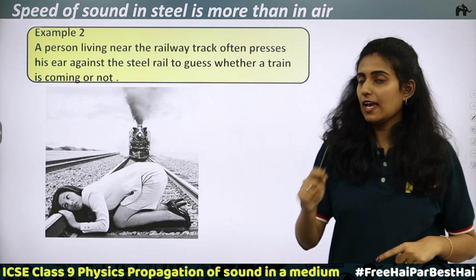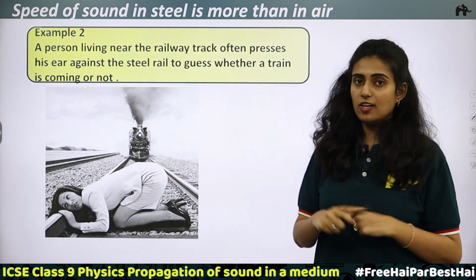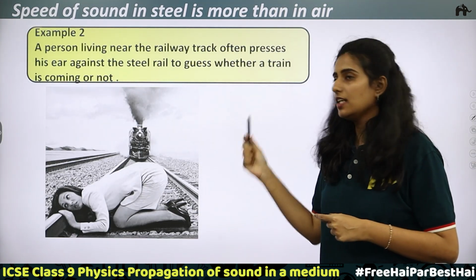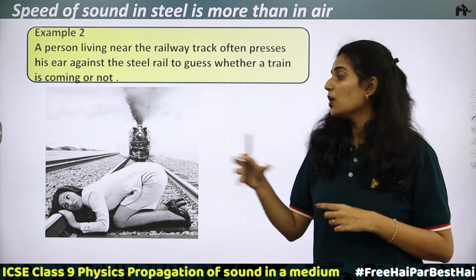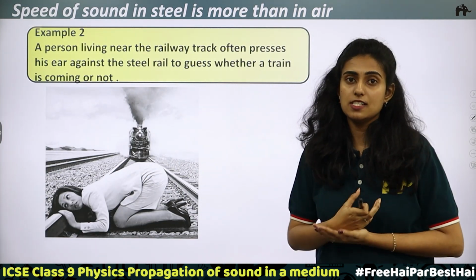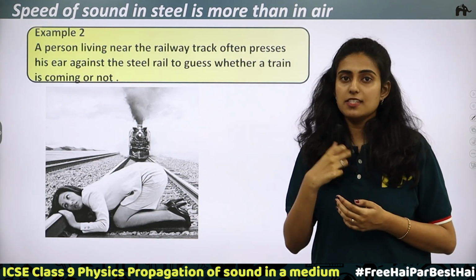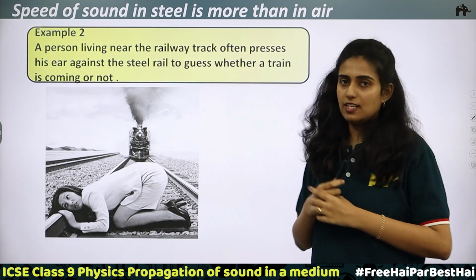Because air is a gas and the steel bar is a solid. The speed of sound in a solid is greater than the speed of sound in a gas. So we can predict where the train is, at what time it will reach, and how far it is. All this can be predicted just by keeping your ears on the steel bar on the railway track.